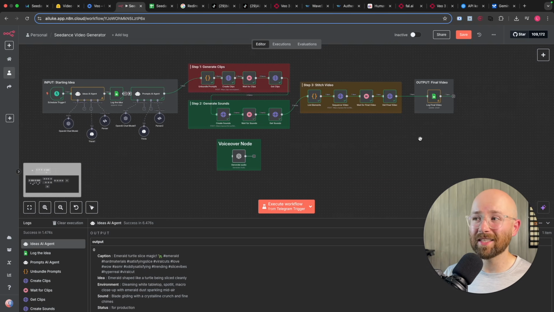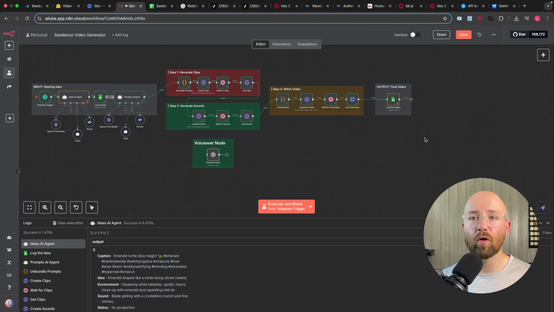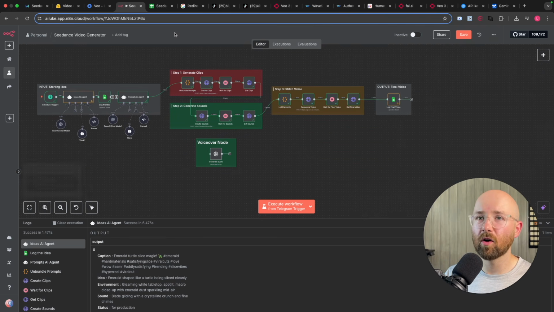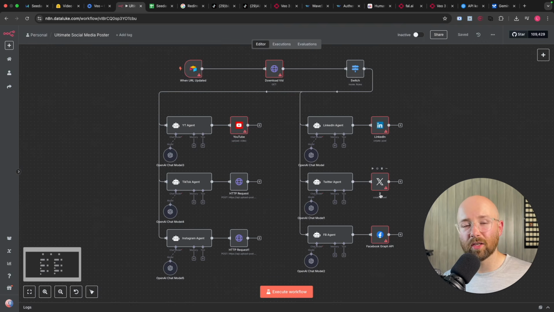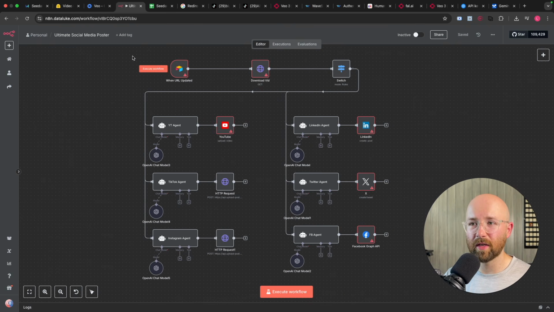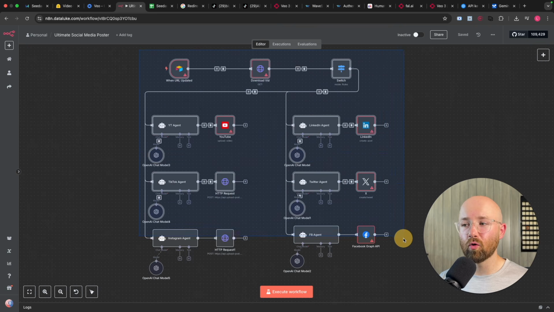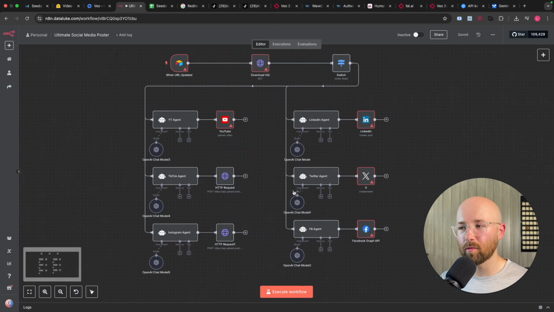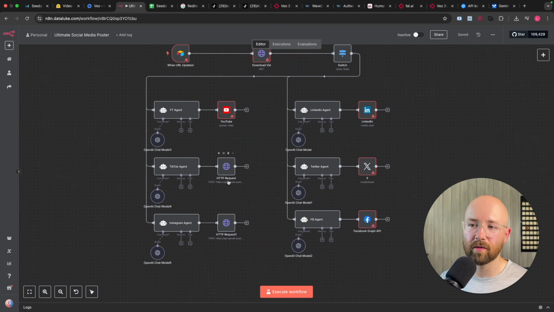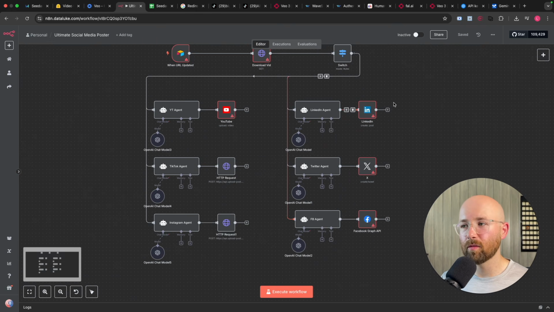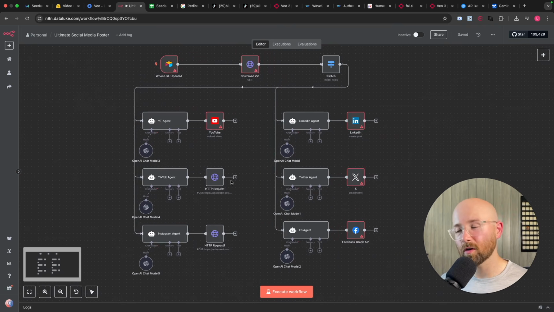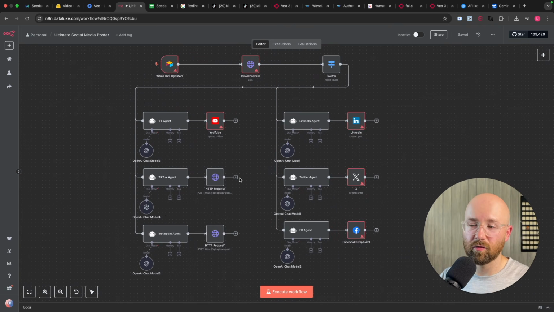But essentially the next stage in here is actually to upload this video. So currently on n8n, I'm building here this ultimate social media poster, which basically gets a single video URL, like the one at the end of the last one. Love you, bye! And it will then get the video, and then it will go and post it across all of these platforms, right? So it's TikTok, Instagram, all these 2 here. And then we have YouTube, LinkedIn, Twitter, and Facebook. So currently working on this to make sure that it all works perfect, right? Because I don't want to put it out there if it doesn't really work.